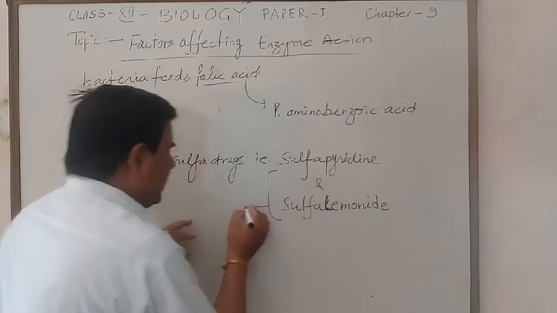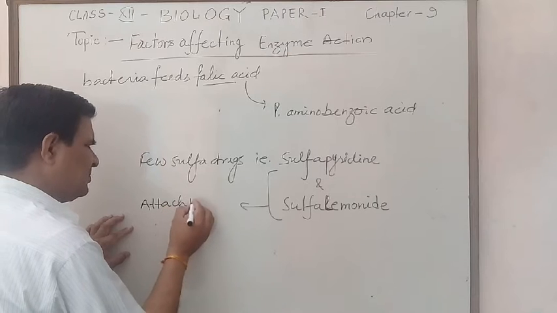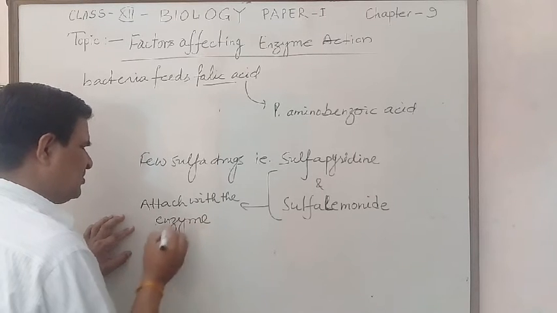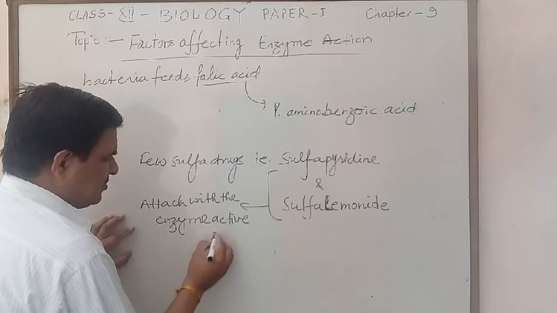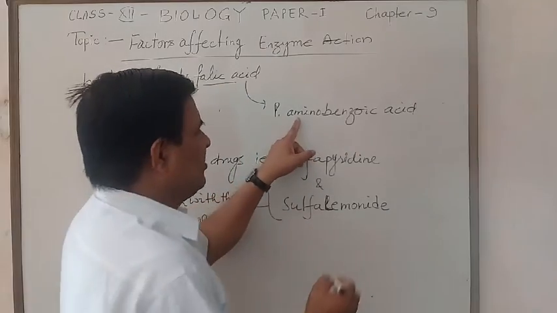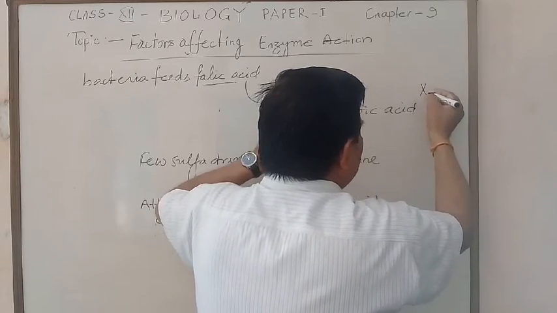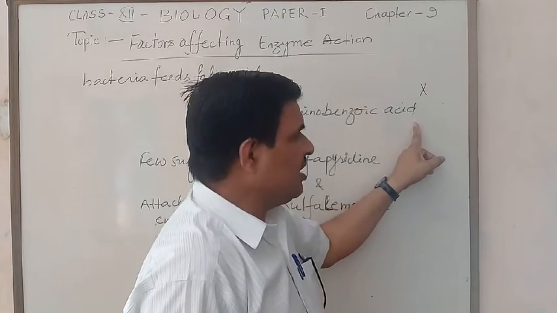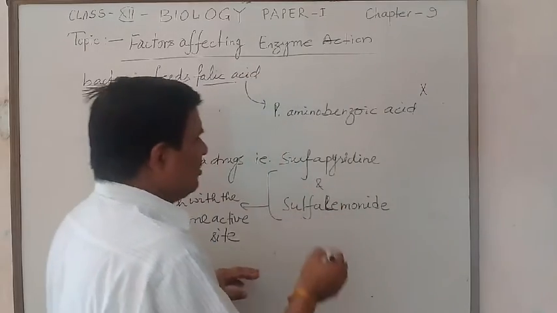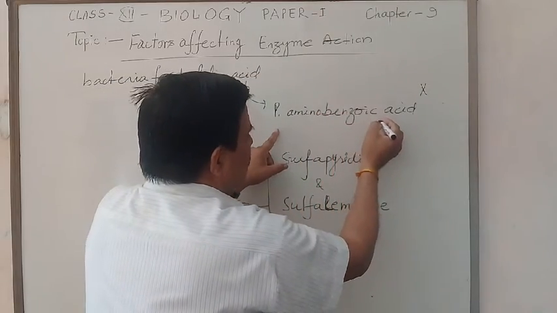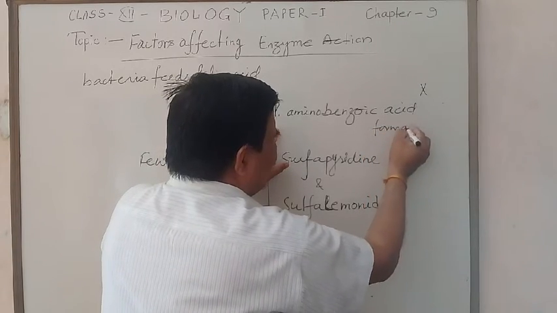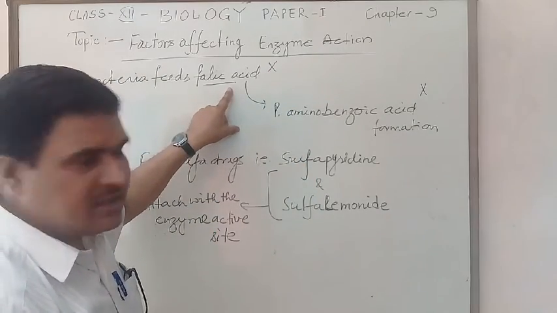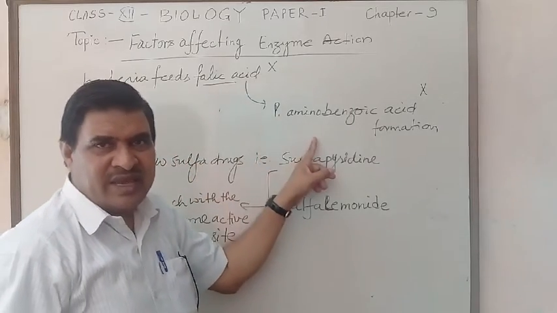So these attach with the enzyme active site, and para amino benzoic acid does not attach with the active site, so no folic acid synthesis occurs, hence the bacteria die.